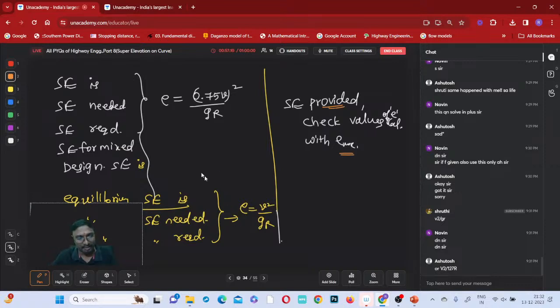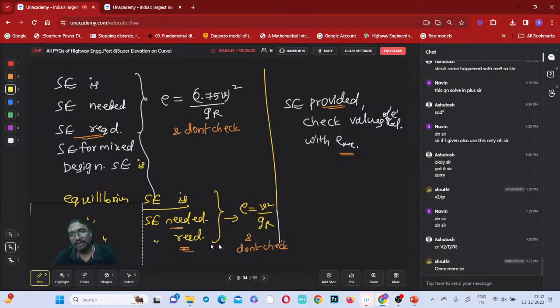When equilibrium super elevation needed or required, or simply super elevation needed or required is mentioned, you calculate from this and don't check with E maximum. Whenever super elevation provided is mentioned, only then you have to check it.